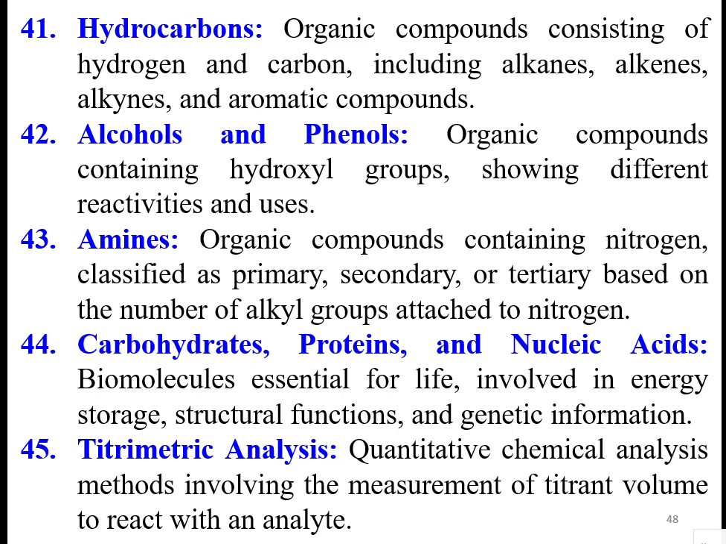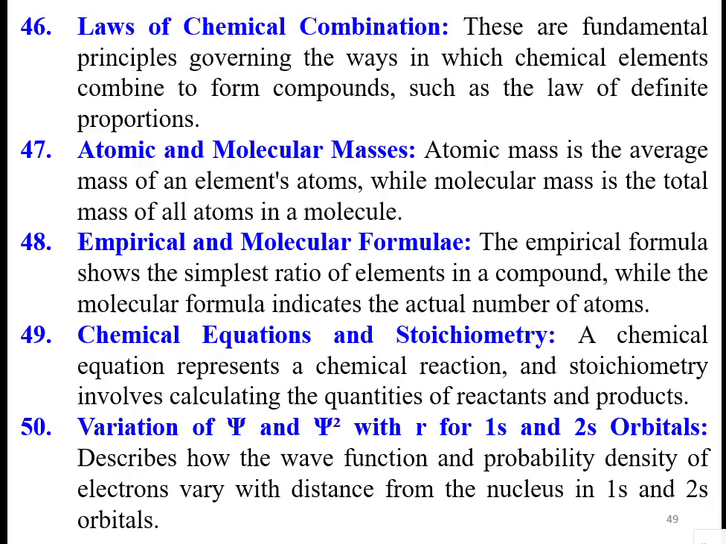Titrimetric analysis comprises the quantitative chemical analysis methods involving the measurement of titrant volume to react with an analyte. The laws of chemical combination are the fundamental principles governing the ways in which the chemical elements combine to form compounds, such as the law of definite proportions. Atomic and molecular masses: atomic mass is the average mass of an element's atom, while molecular mass is the total mass of all atoms in a molecule.